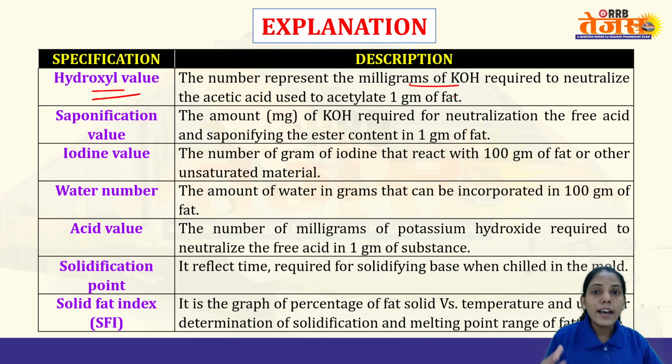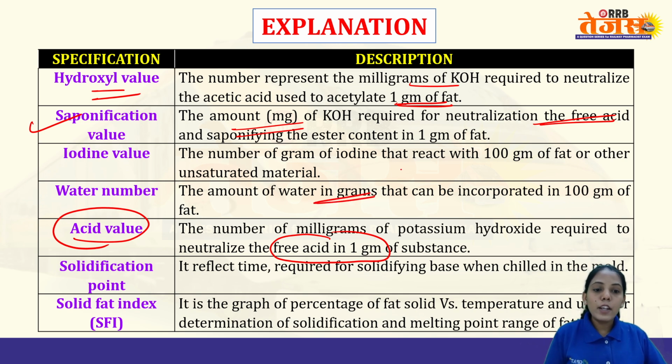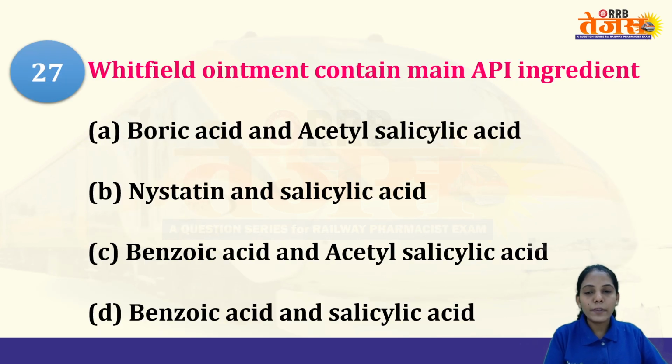Milligram of KOH required to neutralize the acetic acid in 1 gram of the fat. And if we talk about the acid value, it neutralizes the free acid in 1 gram of substance. So this is the difference between hydroxyl value and acid value. And if it is neutralization of free acid and saponifying the ester, then only it will be the saponification value. And water number is the grams of water that can be incorporated in 100 grams of fat.